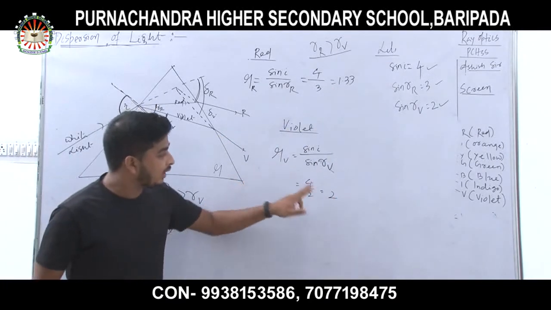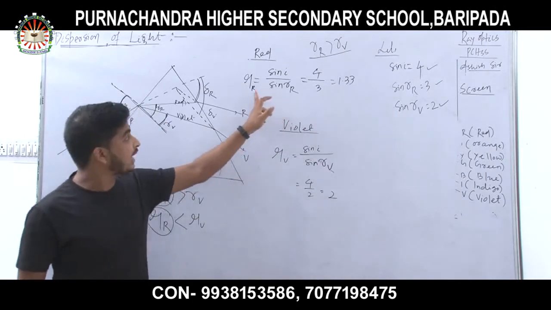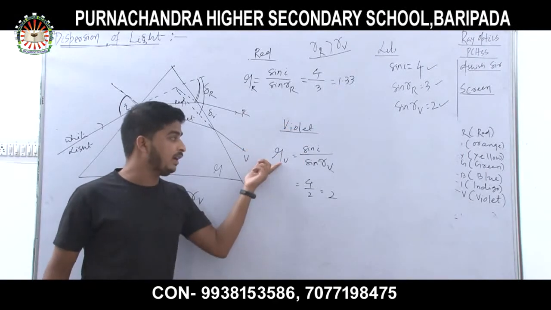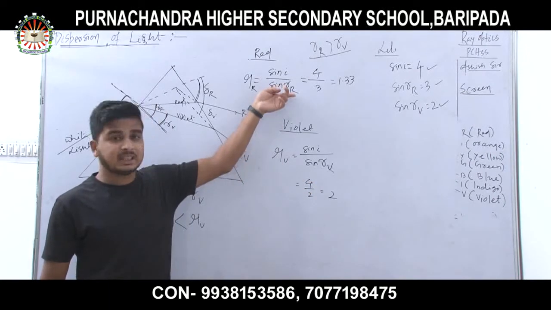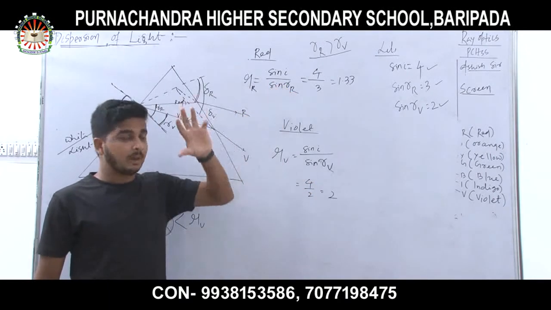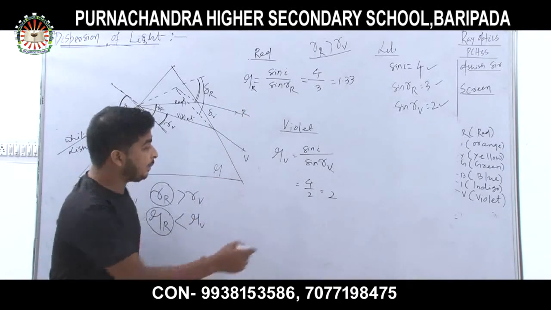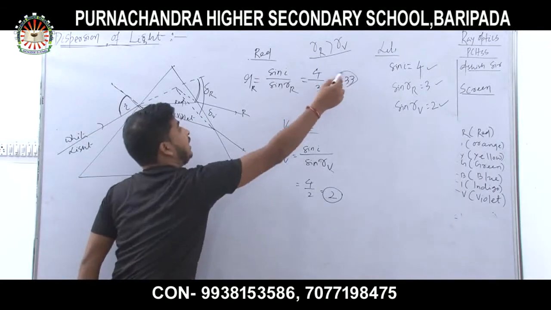Violet has more refractive index than red, because here red has 1.33 as refractive index, but violet has 2. So mu of V is greater than mu of R. The refractive index is more for violet and less for red color.